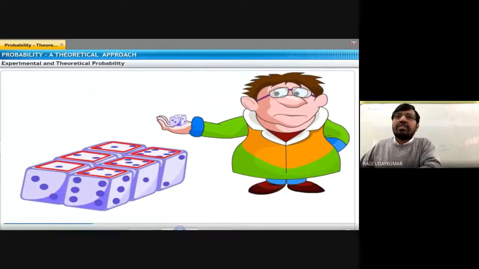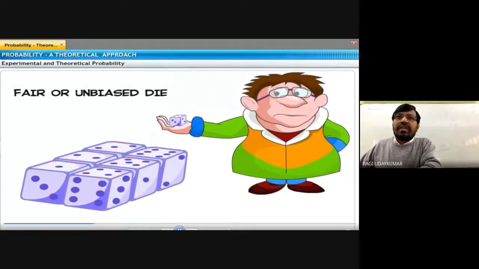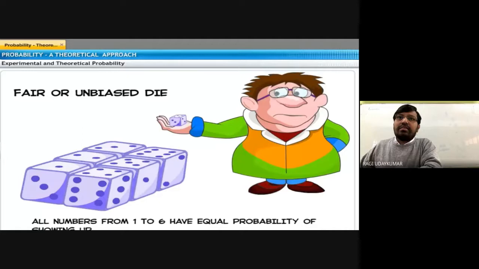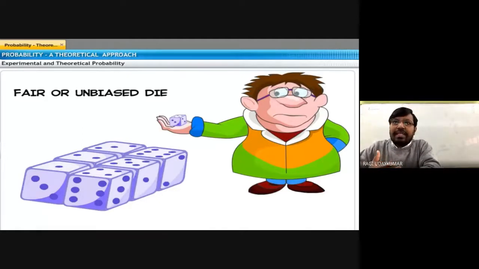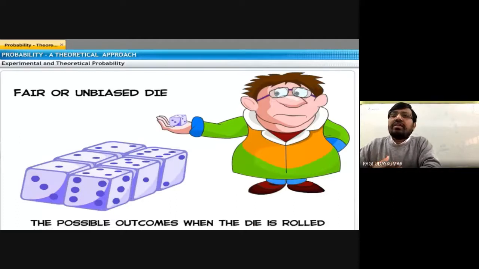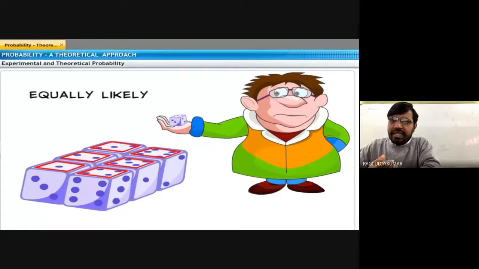Here, throwing a fair or unbiased die. This type of die is called a fair die or unbiased die, because there are no repeated numbers on the die. For such a die, the possible outcomes are 1, 2, 3, 4, 5 or 6, any one of these six numbers you may get. We cannot say which.